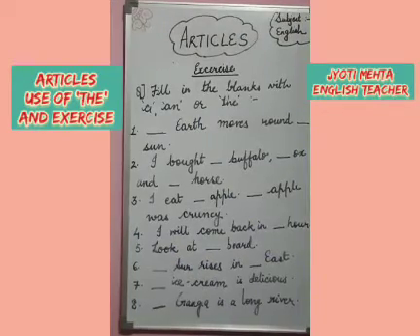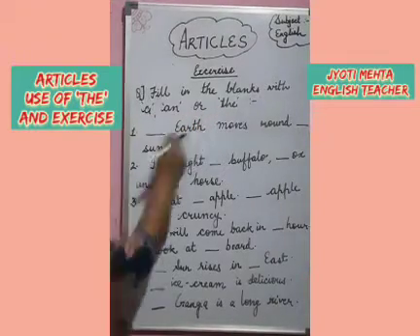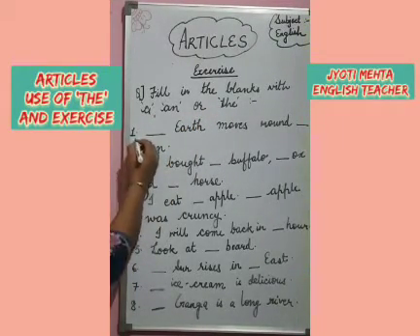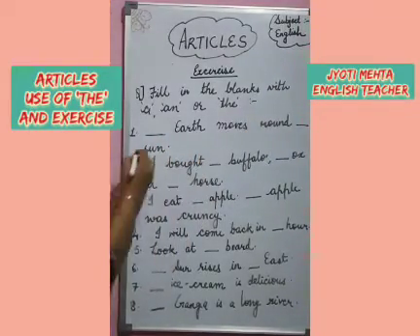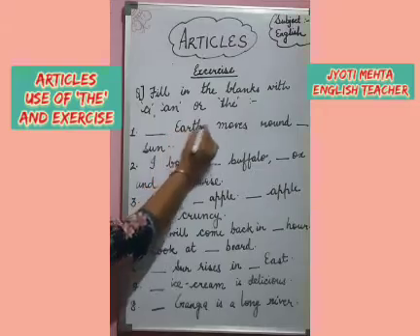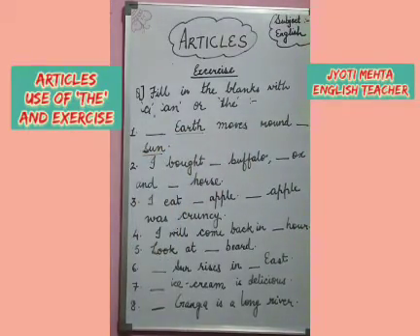So children, now we will do an exercise. Fill in the blanks with a, an or the. Let's read the first one. Dash earth moves round dash sun. We are talking about the earth and we are talking about the sun.